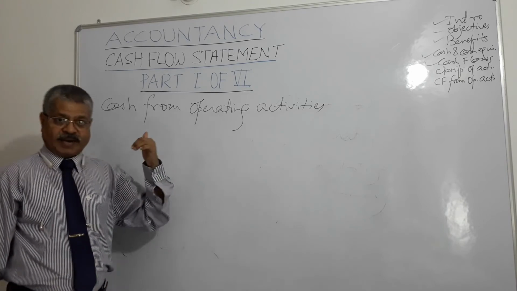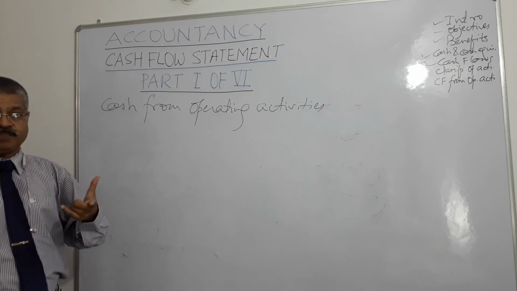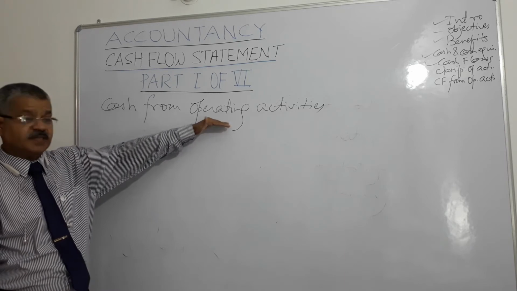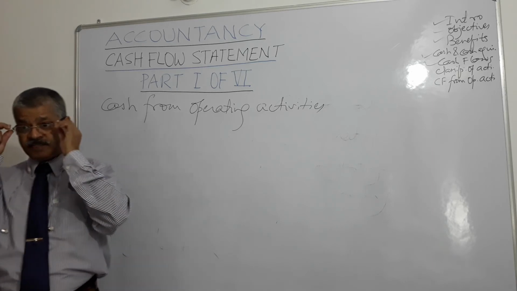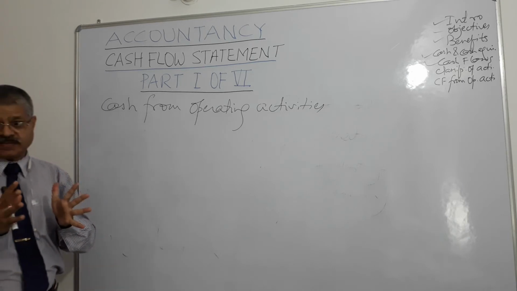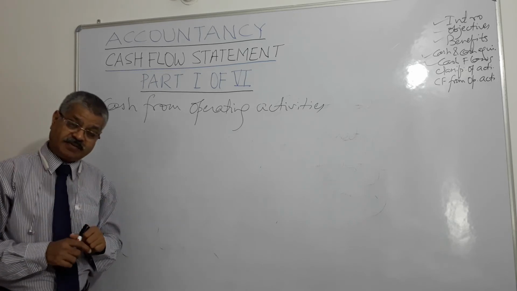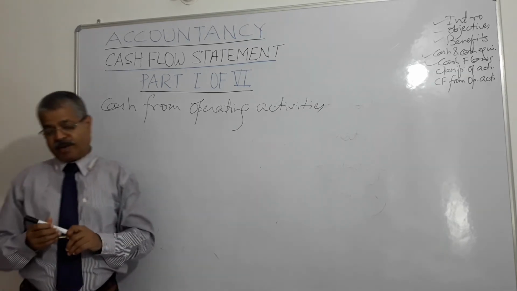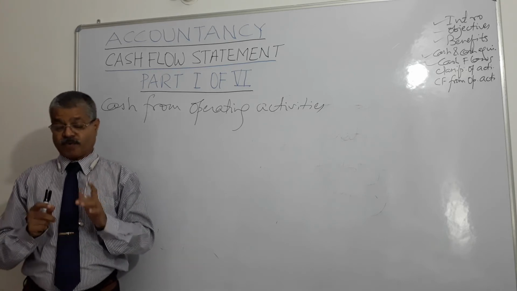Manufacturing of bicycles is the main revenue generating activity for my factory, right? They are not investing or financing activities, they are operating activities, right? Amount of cash from operations is very important.